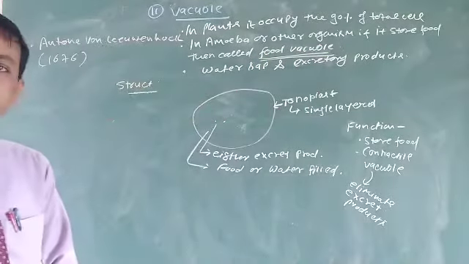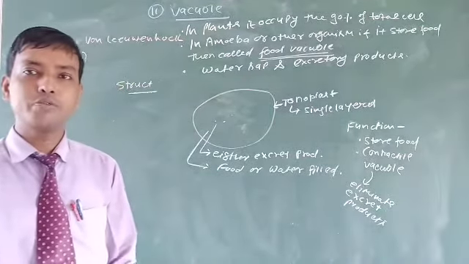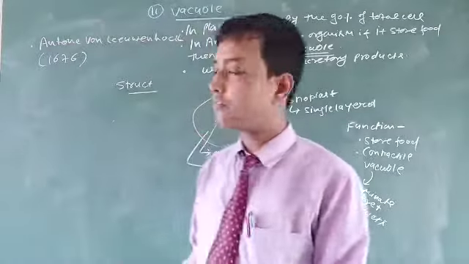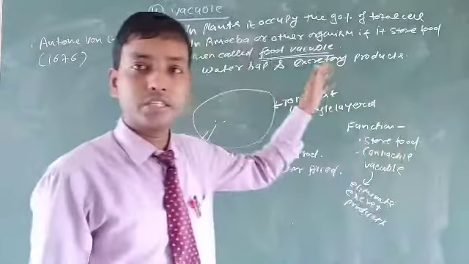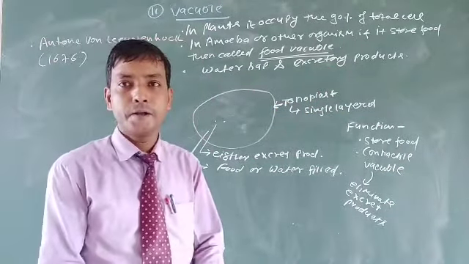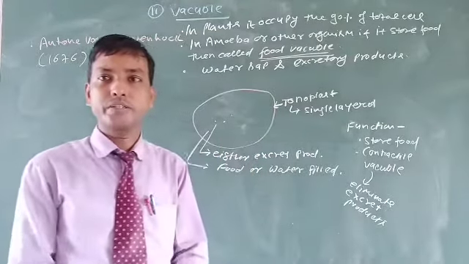So this is about the function of food vacuoles, and the structure is very simple, you can draw it. For vacuoles you need to write first the discovery, later the features and occurrence. It is found in both eukaryotic and prokaryotic organisms, and in plants and animals both.